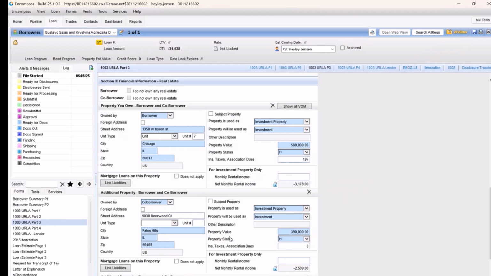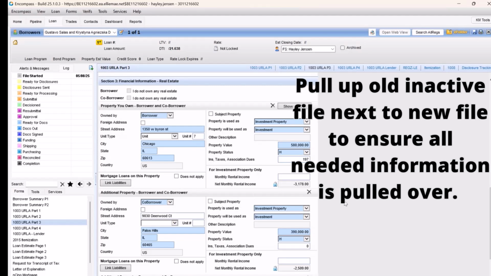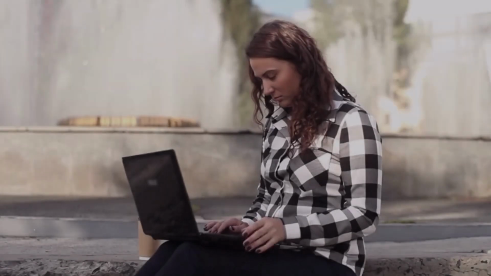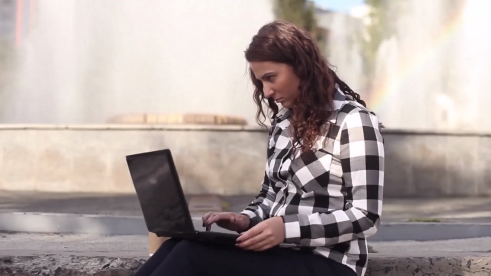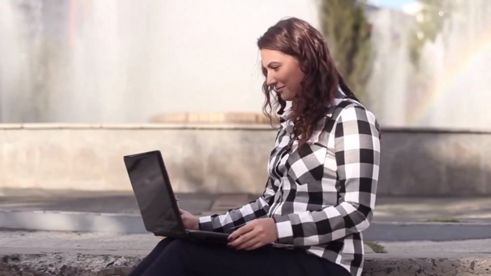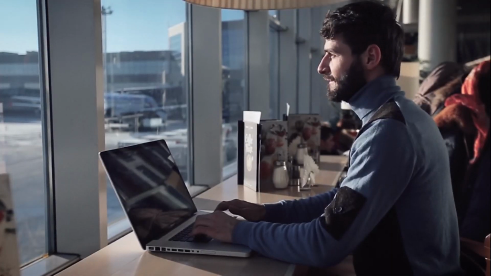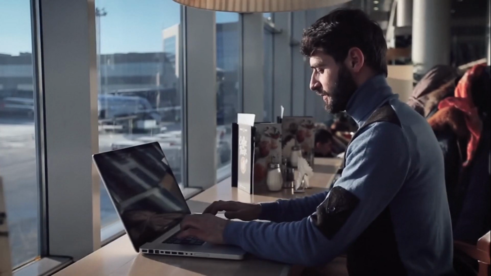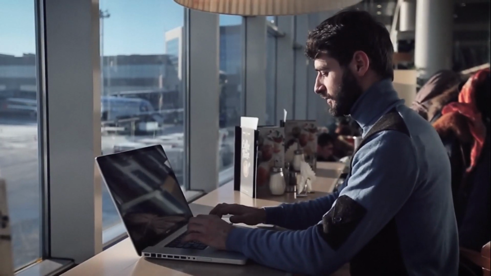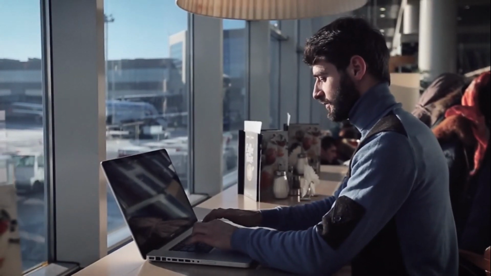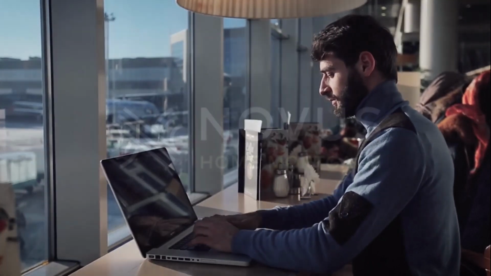Of course, just like before, reference that old inactive file to ensure all necessary information has been pulled over. You can open the read-only inactive prospect file alongside the new one to compare, just like before. So in summary, both methods here are going to allow you to create a new active file from an inactive one when time is of the essence, with the choice depending mainly on the complexity of the customer's REO portfolio. So hopefully, using one of these two processes, you'll never be stuck in a situation over the weekend where you can't offer your customer a pre-approval letter.